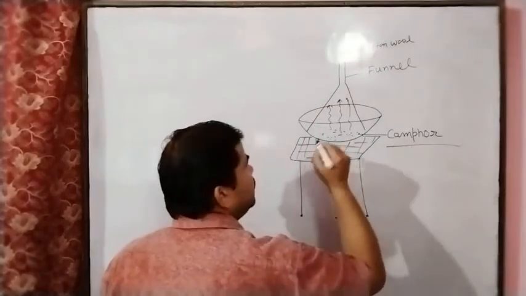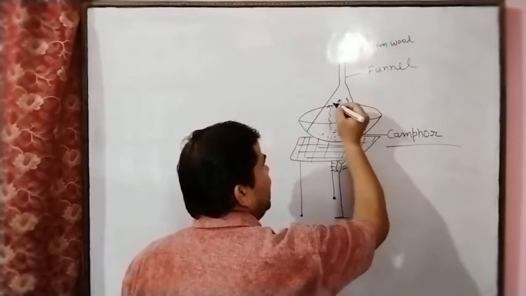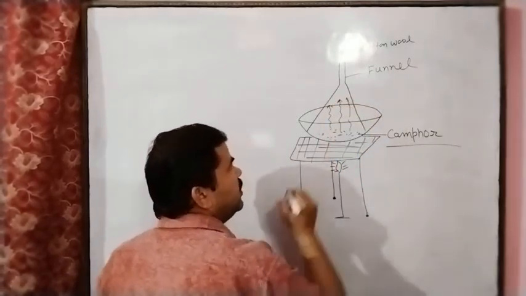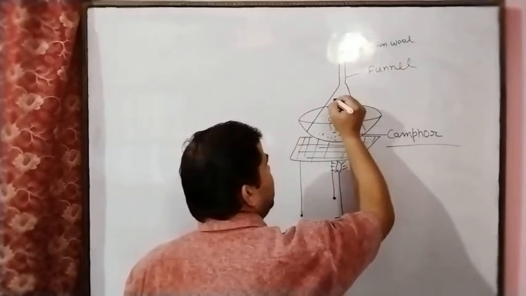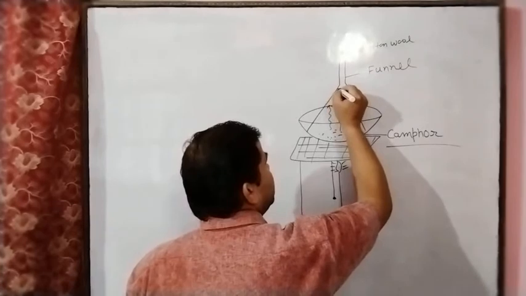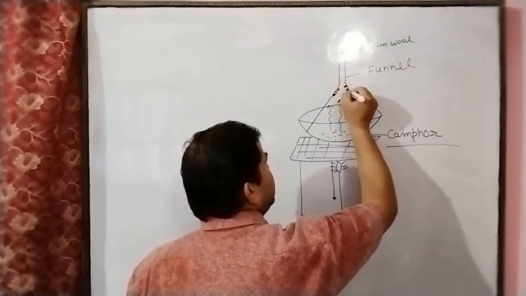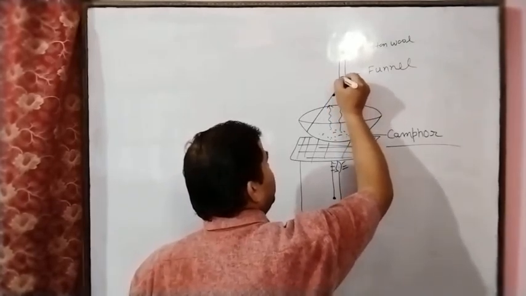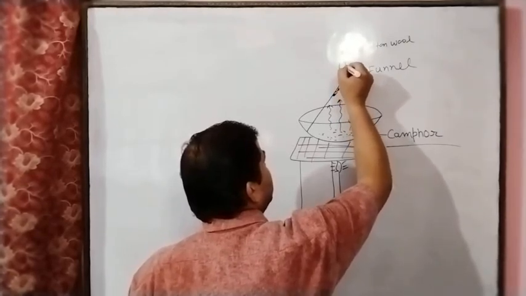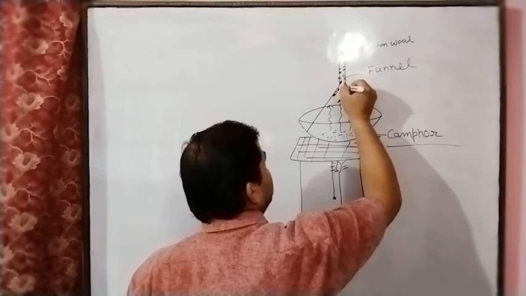In this way, the gaseous camphor will be deposited at the cooler part of the funnel.